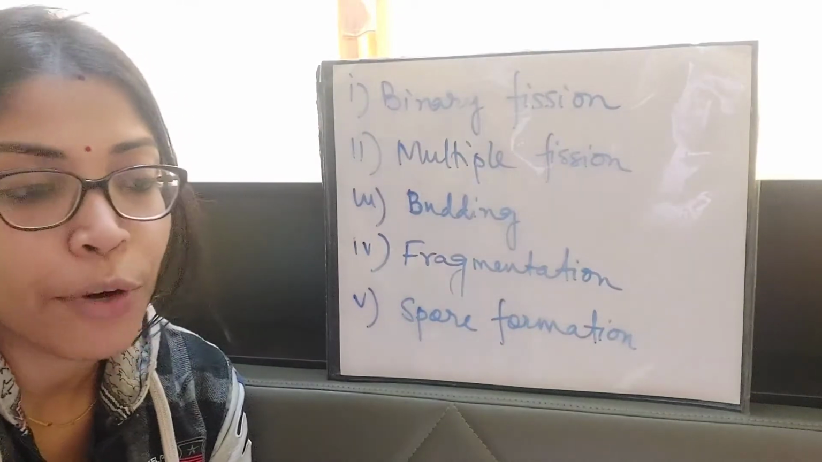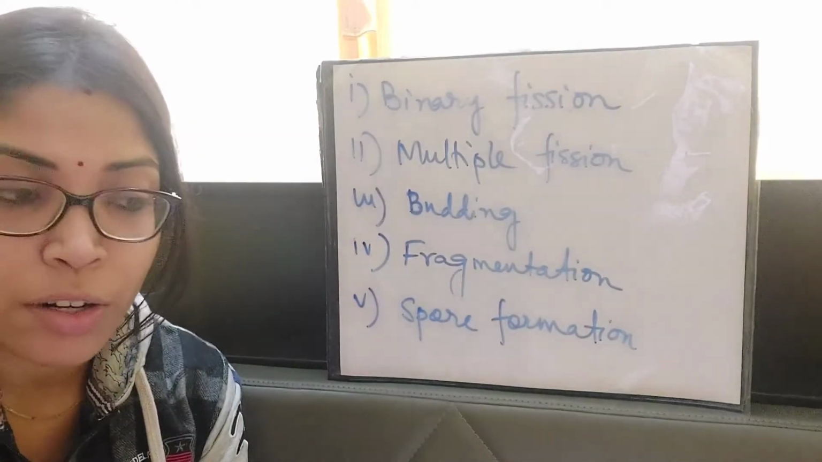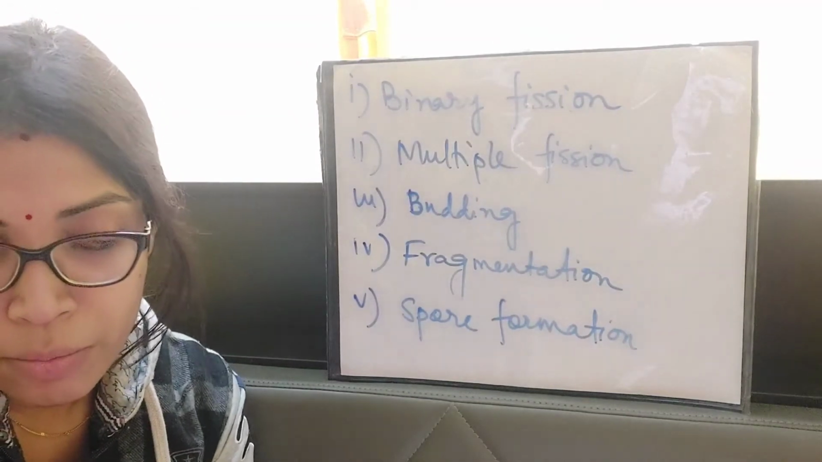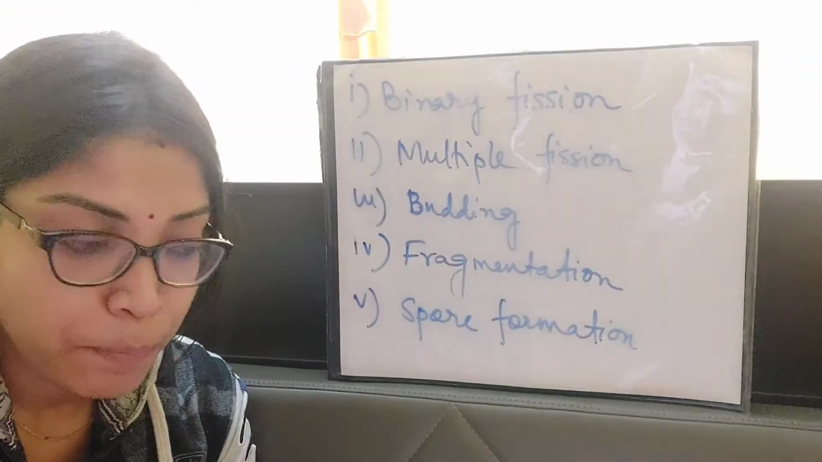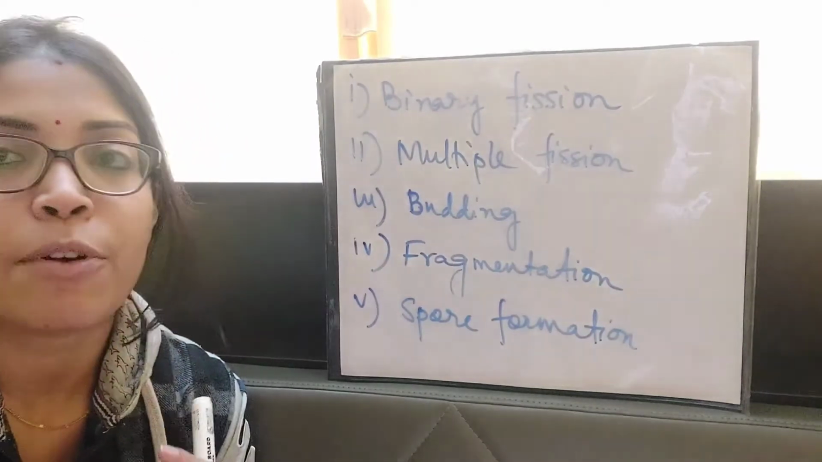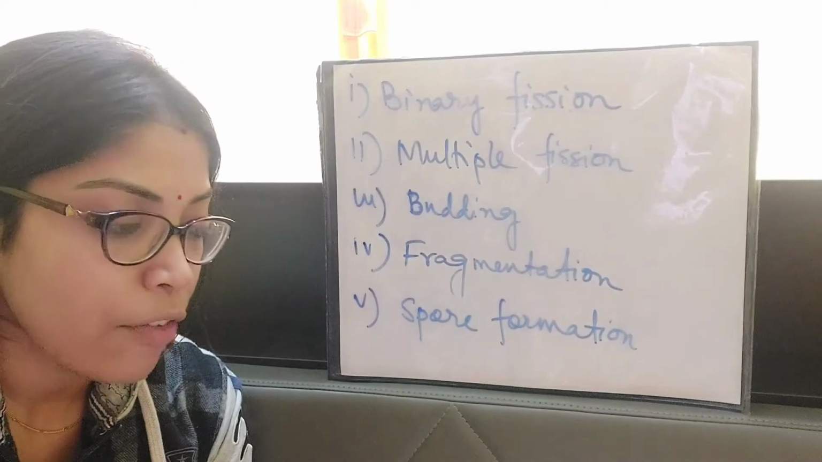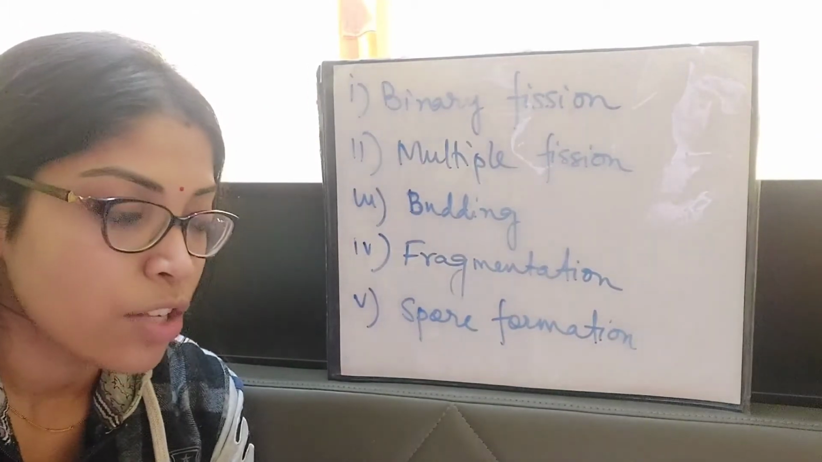Okay, so when reproduction takes place in a vegetative manner without involving the sexual parts of the plant body, from the vegetative parts of the plant body, then that type of reproduction is known as vegetative propagation. In some flowering plants, a new plant can arise from a vegetative part such as root, stem, or leaf.